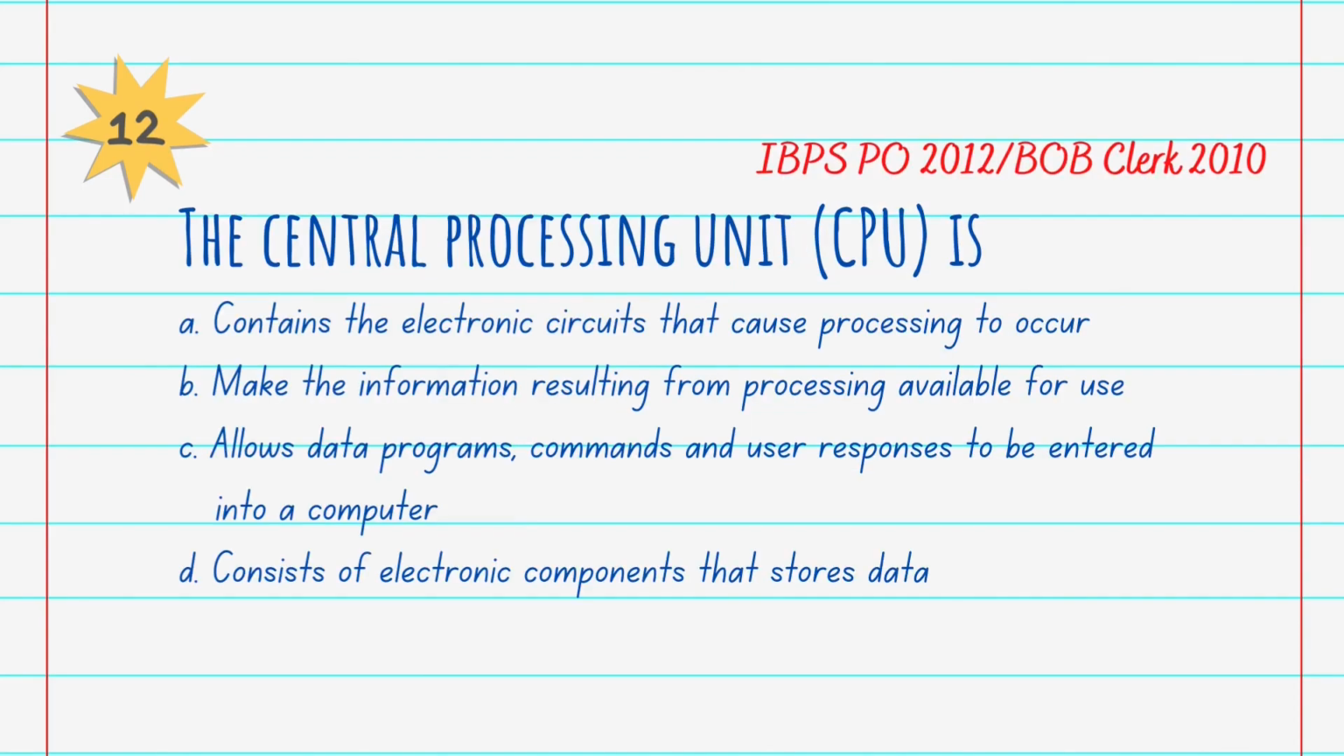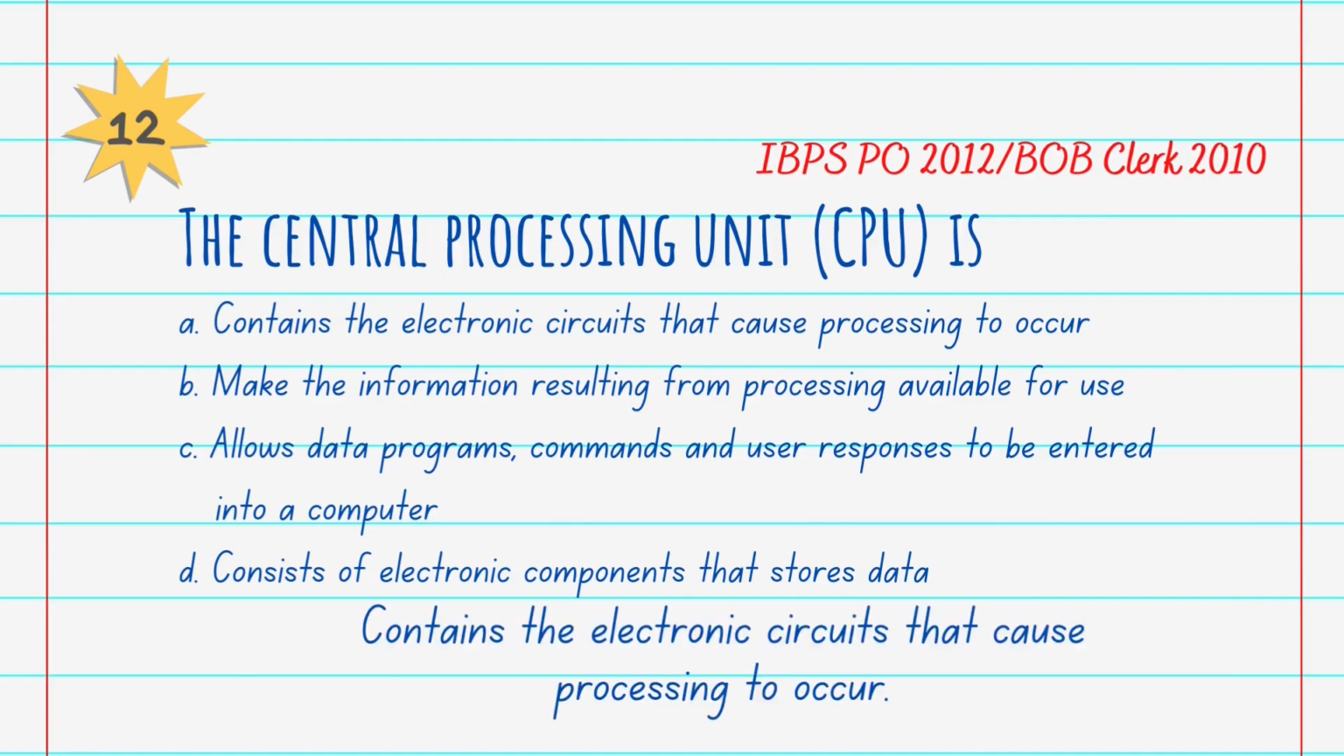The next question was asked in IBPS PO 2012 and BOB Clerk 2010. The central processing unit, that is CPU, is: A. Contains the electronic circuit that causes the processing to occur. B. Make the information resulting from processing available for use. C. Allow data, programs, commands, and user responses to be entered into a computer. And D. Consists of electronic components that store the data. And the answer is A. Contains the electronic circuit that causes processing to occur.